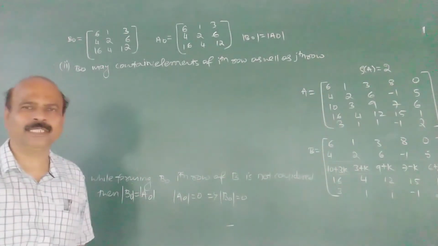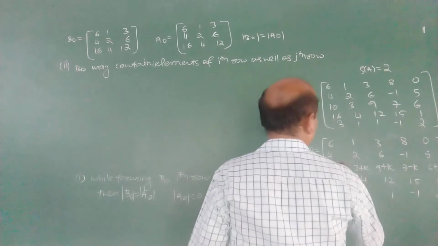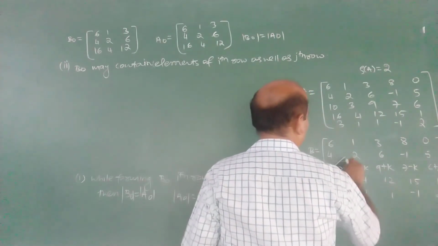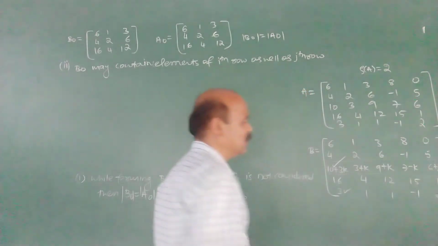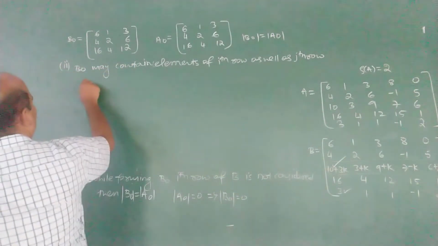That means B naught contains the ith row. What is the ith row? This one. Jth row, this is the jth row. Both these two.